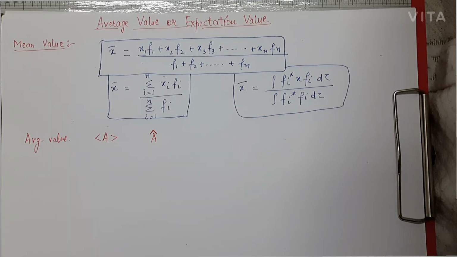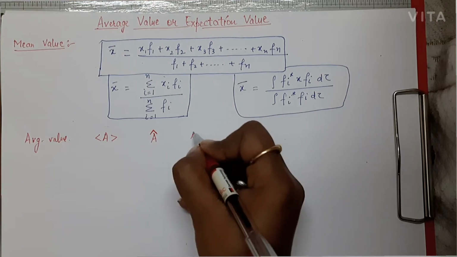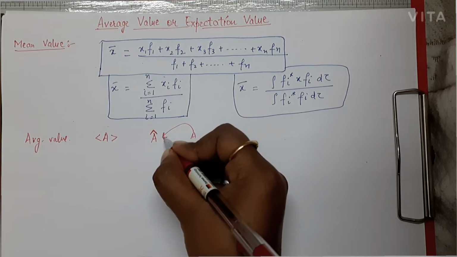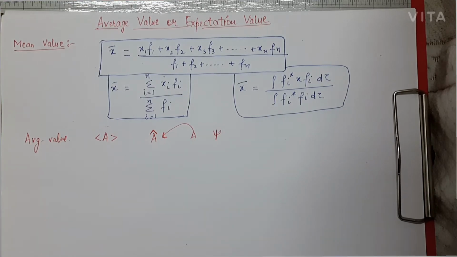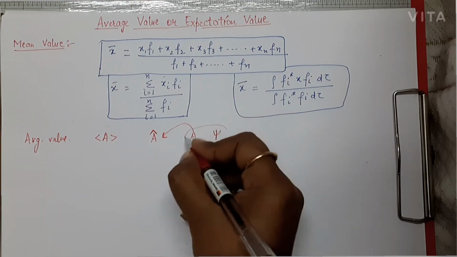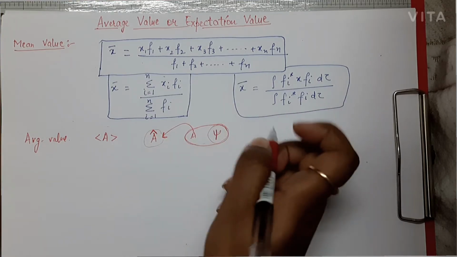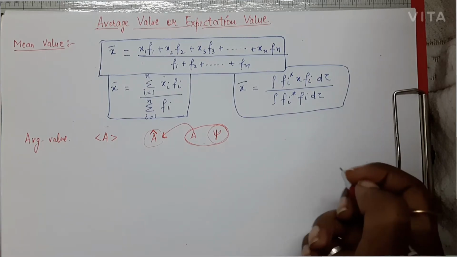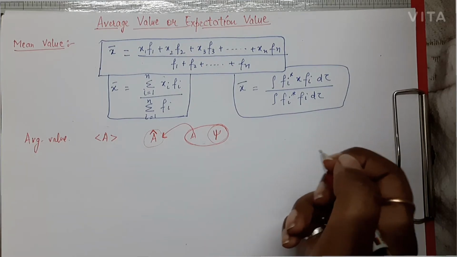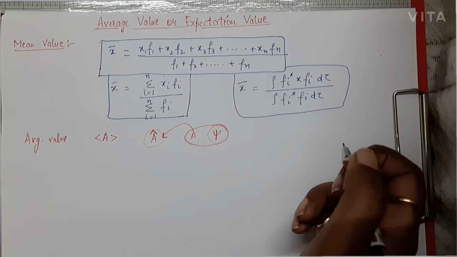That is, if a is any observable with operator a cap, and psi is any wave function of motion, and these are not following the eigenvalue equation, eigenvalue equation we will discuss later on, then we will use the concept of average or expectation value.